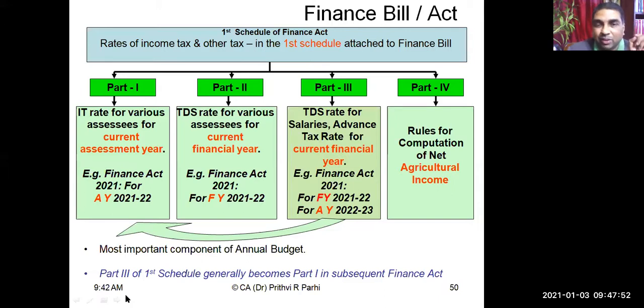That is how we already know the rate in part 1 of the Finance Act 2021, which is yet to come. Did you understand? Yes, sir. Is it clear to you? Yeah.